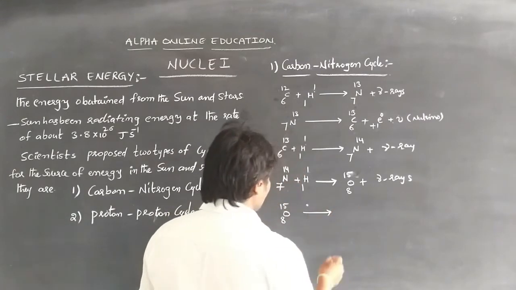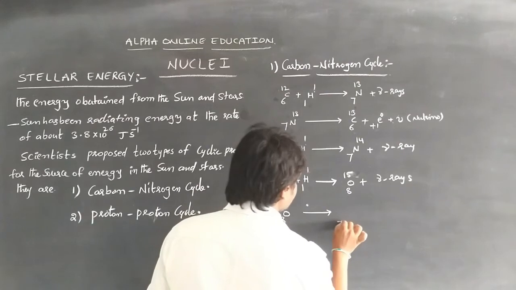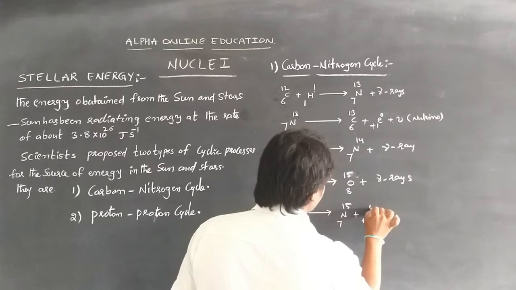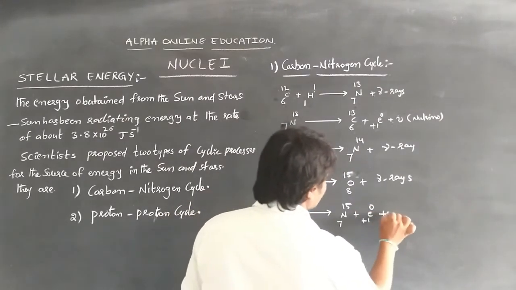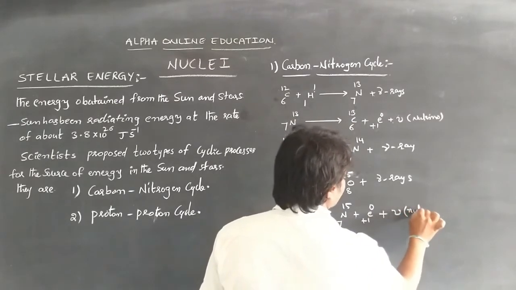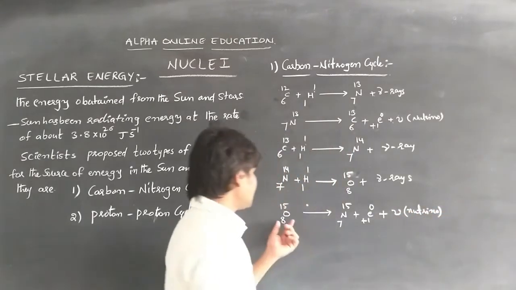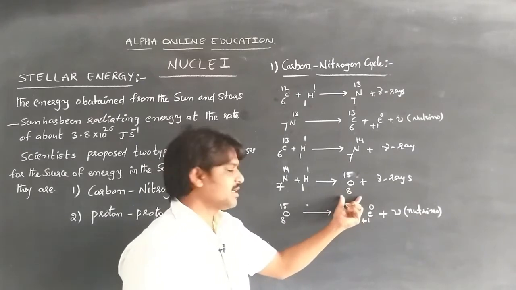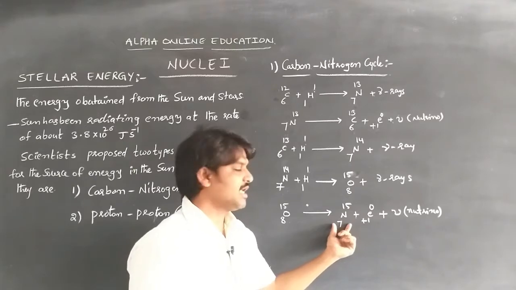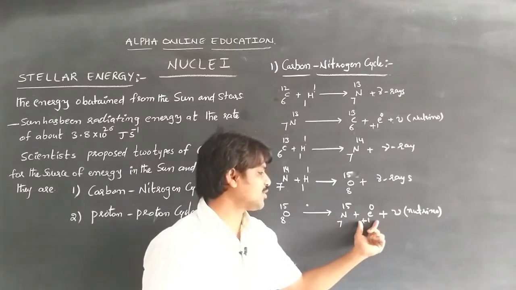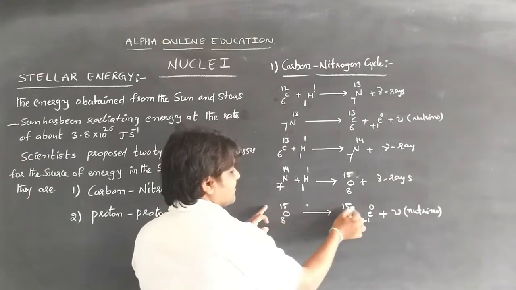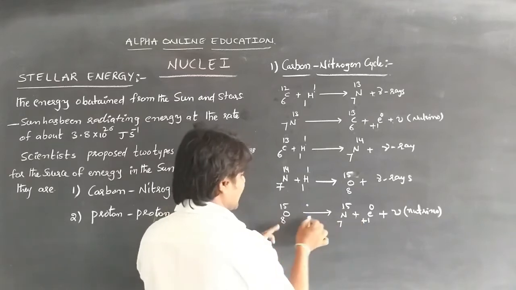Whenever it becomes stable, 7N15 is formed by emitting one positron with a neutrino. The unstable isotope of oxygen decays to form the excited isotope of nitrogen by emitting one positron with a neutrino, so that here the balancing condition holds: 15 plus 0 is 15, and 7 plus 1 is 8.